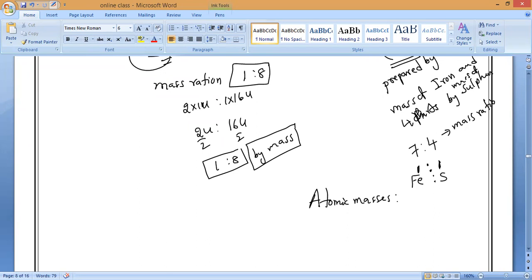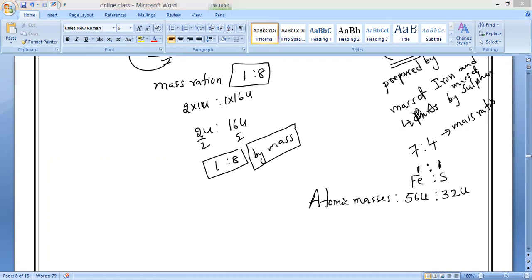Now, the atomic mass of iron is 56 units. And sulfur is 32 units. Now divide both with some table. Let me see who will say. 8 table. Understanding? So if you divide with the 8 table, you will get it.